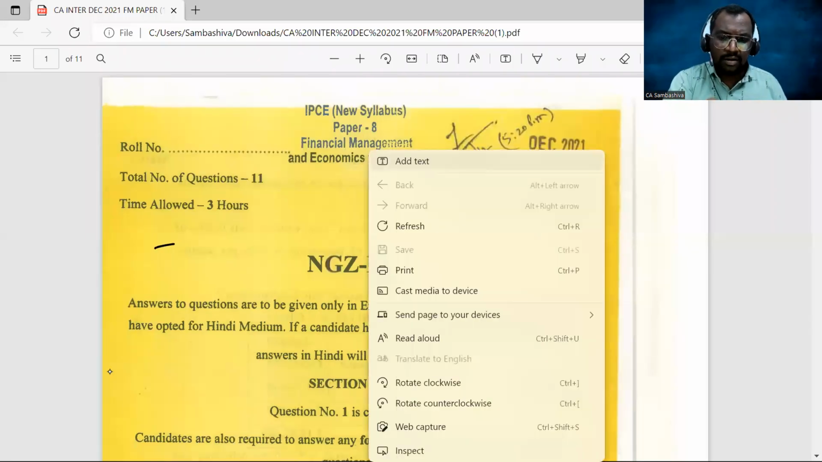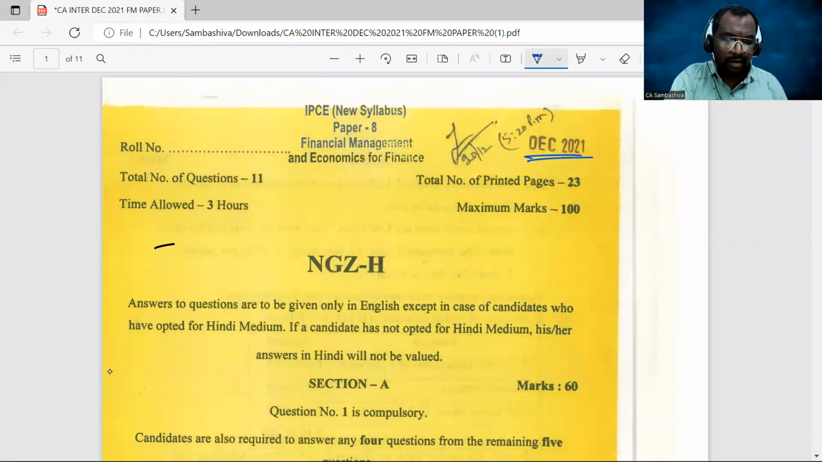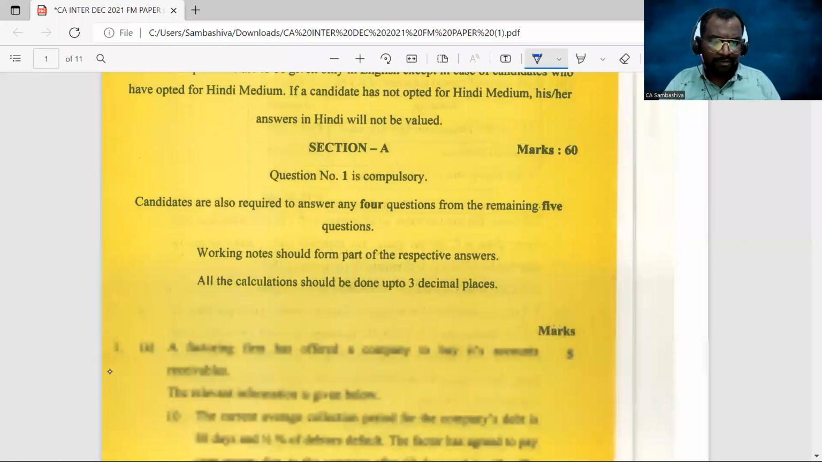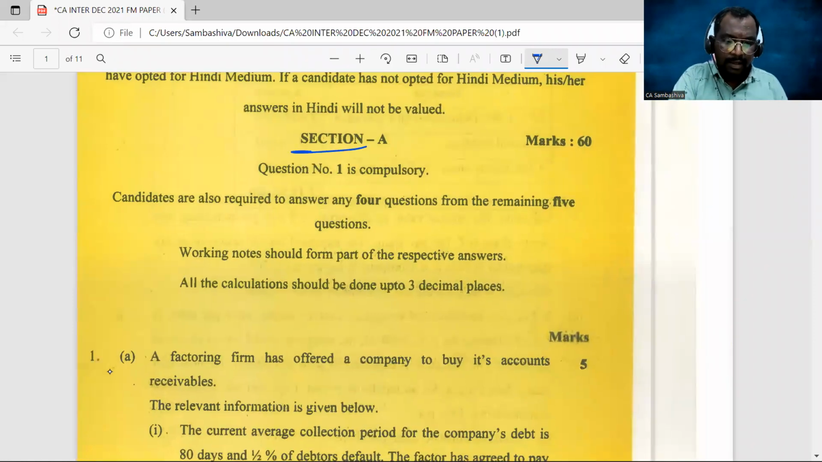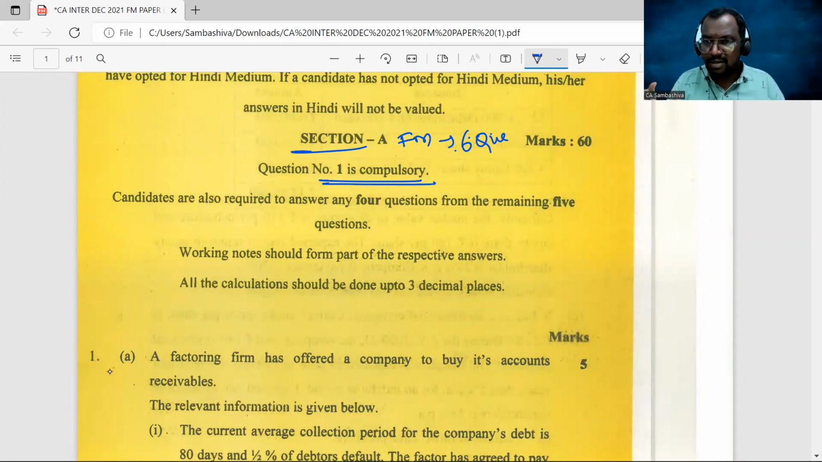So this is your December 2021 FM paper, sir. FM and Economics for Finance paper. The very first part, Section A, is FM, which consists of totally 6 questions, right? Out of which question number 1 is compulsory.